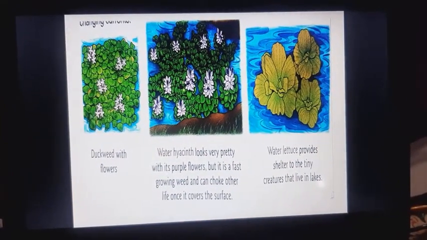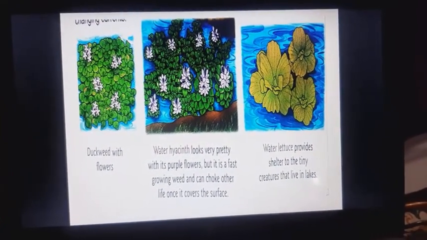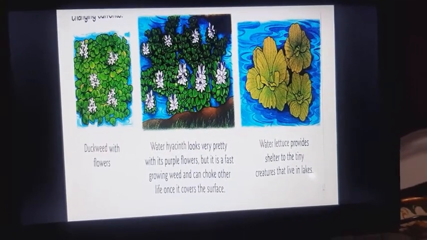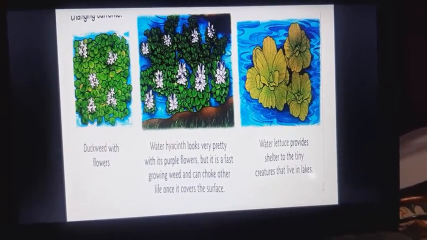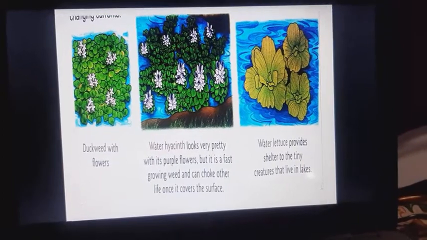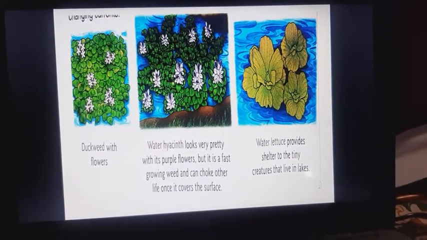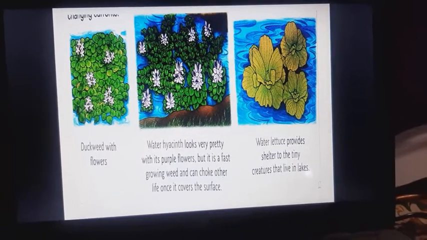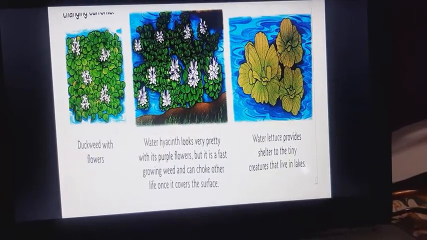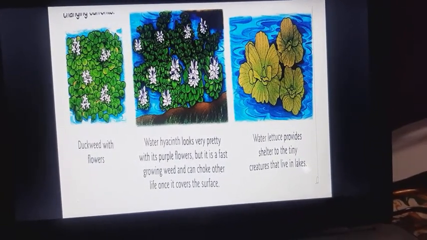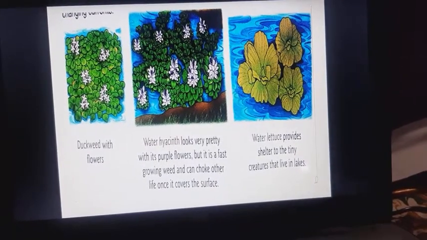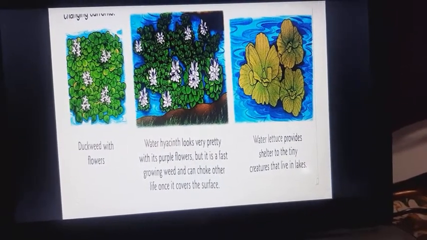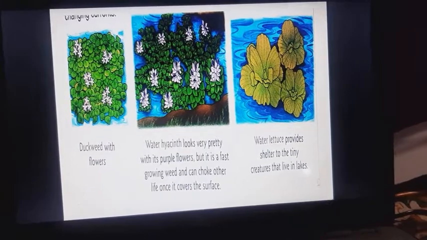Duckweeds with flowers. Water hyacinth looks very pretty with purple flowers, but it is a fast growing weed and can choke other life once it covers the surface. Water lettuce provides shelter to the tiny creatures that live in lakes.